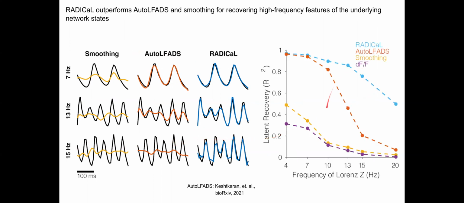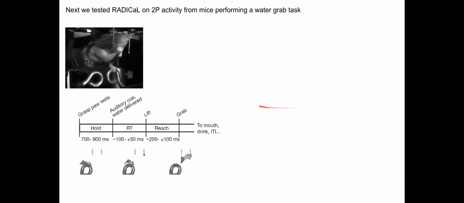Here is a summary plot. RADICAL starts outperforming auto ALPHAS when the frequency gets higher. Next, we test RADICAL on two-photon activity from mice performing a water grab task. The sequence of the task is hold, lift, and grab the water.